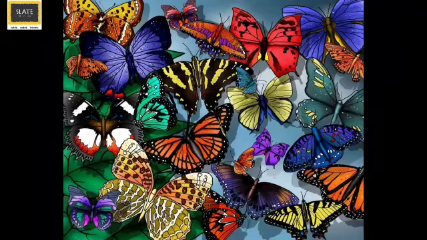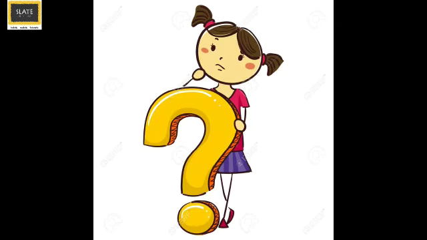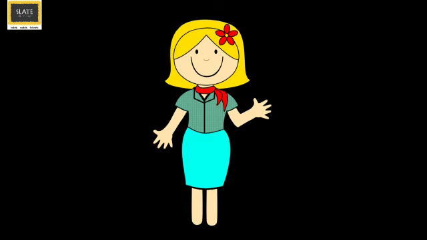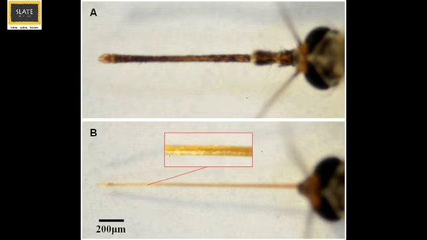Unlike butterflies which are loved by everyone, there are some animals which are the most repelling as they suck our blood. Can you all guess which insect I am talking about? Correct, mosquitoes and leech. Both of these suck blood, but they do it differently. The mosquitoes suck blood in the same way like the butterfly. They too have a proboscis, a straw-like tube which they pierce through the skin and suck blood.